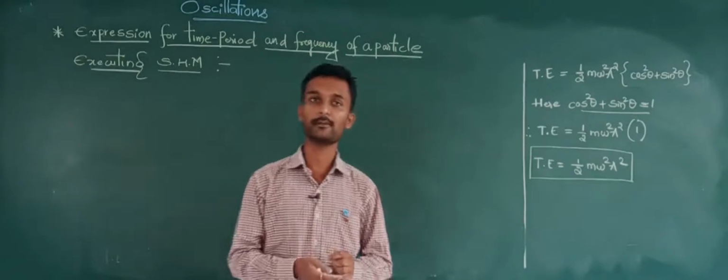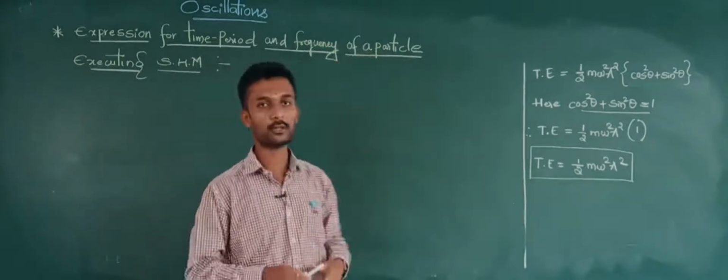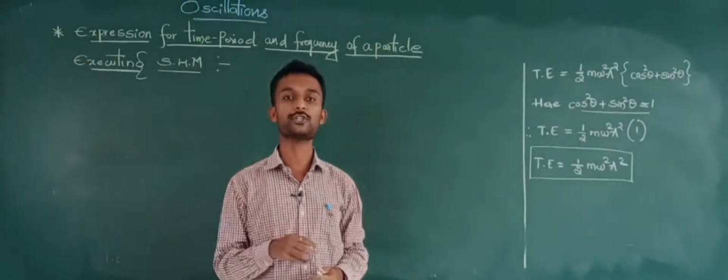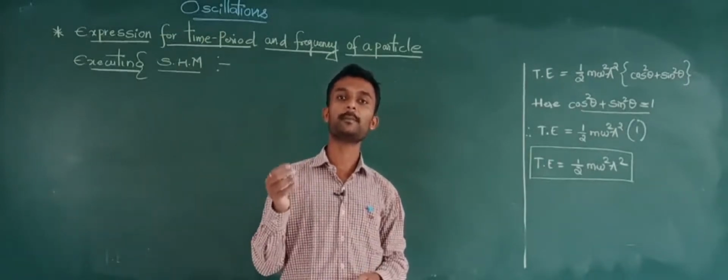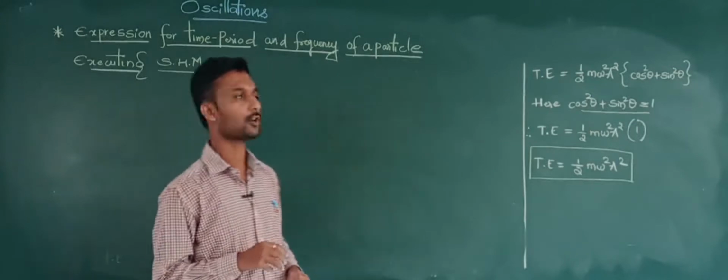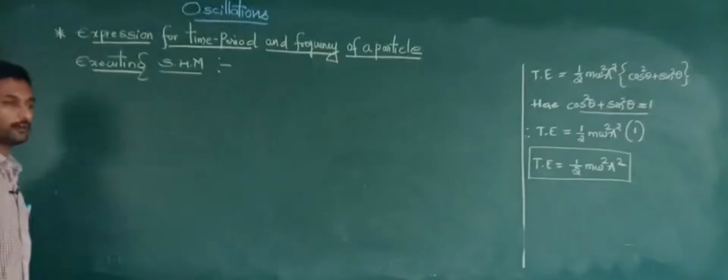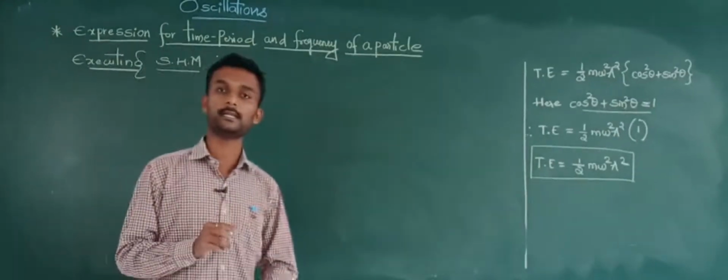So what is the frequency? Frequency is nothing but the number of oscillations per second. The number of oscillations per second is called frequency. So f is equal to 1 by T, we take.